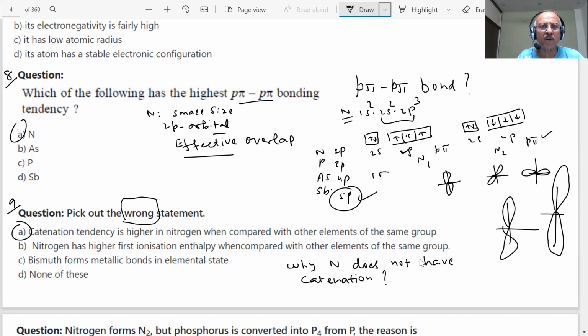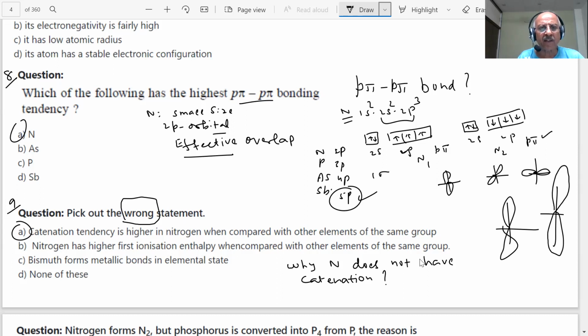We have also shown a very important point here. That is, it is also forming strong p pi bond. You can see that. Multiple bonds. It forms multiple bonds with itself and it becomes stable with a triple bond.